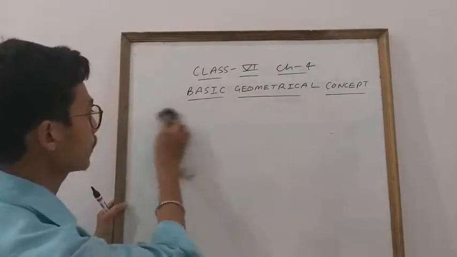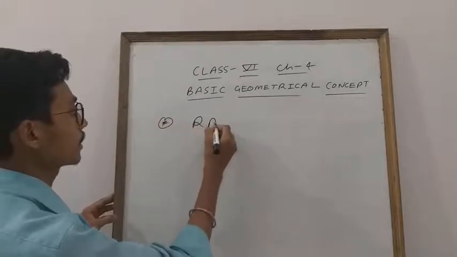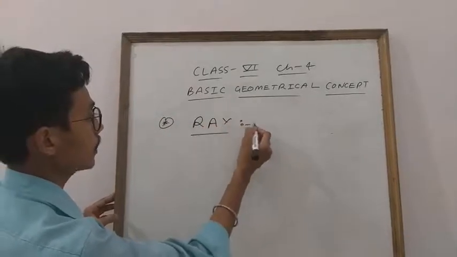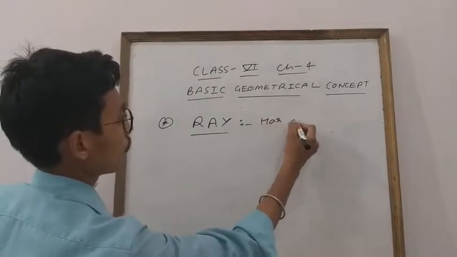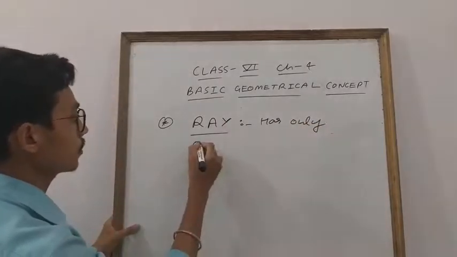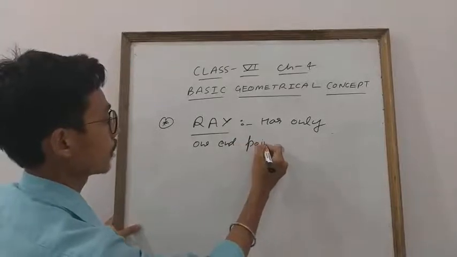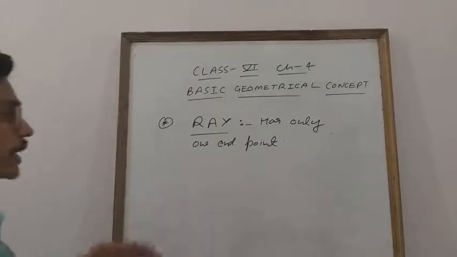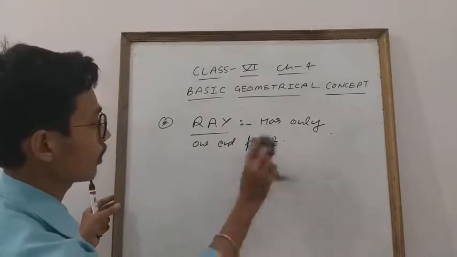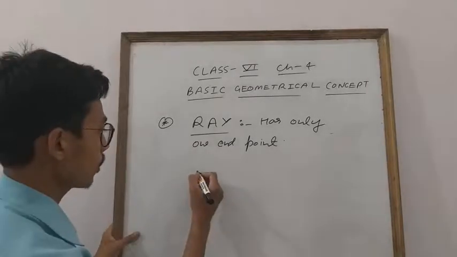The next thing is, students, a very important thing: the ray. What is a ray, students? This is a little bit different from both. A ray has only one end or fixed point. Clear everyone? What is the meaning of this? Only one end point, or you can also write only one starting point. This is also correct. Just, a ray has only one end point. What is the meaning of this? So you can also write it like that.